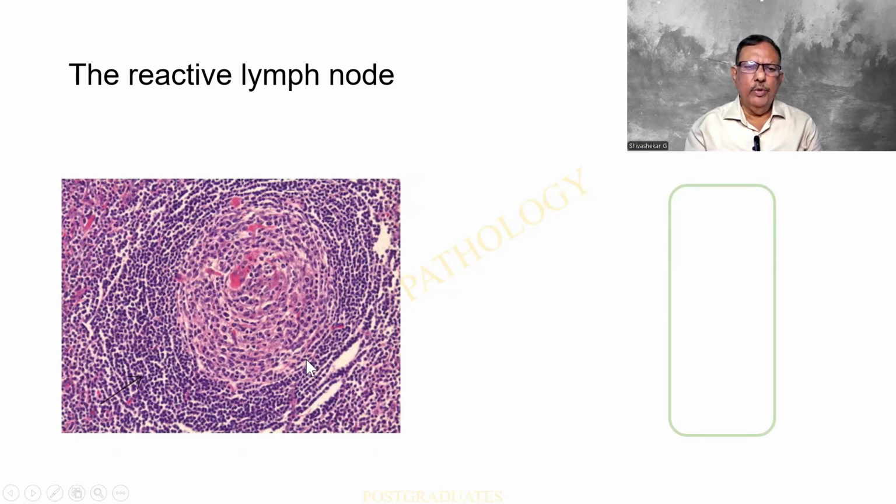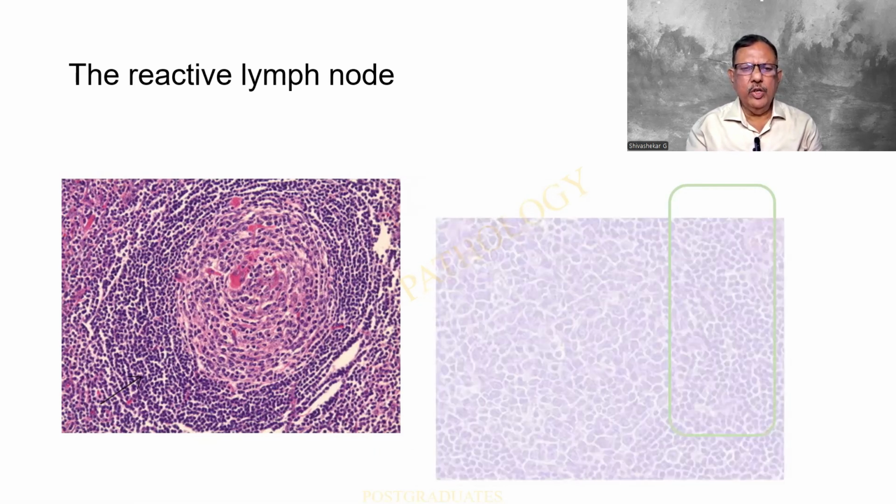The reactive lymph node. Two things are important. I find that there is a pale region in the middle, and then there is a darker region. The pale region is because of the spacing of the cells, and I have got the nuclei with abundant cytoplasm. So they are the immature cells, the lymphoblast or the centroblast or centrocyte, etc. These are over here, and these are surrounded by a zone of mature lymphocytes, and I may or may not have the mantle zone in between the follicles. This is something I should remember.